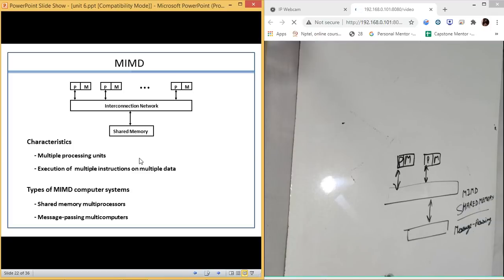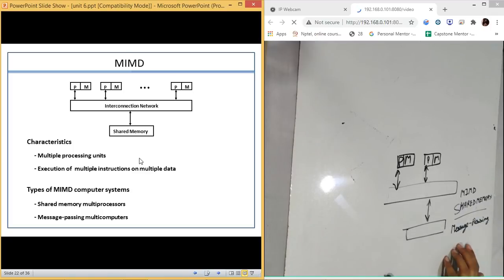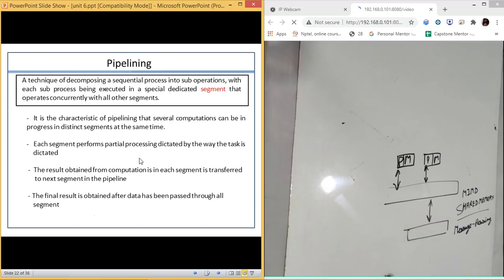So that is what we have in message passing multiprocessors. So most of the systems which we are talking about right now, in which we are having multiple cores and multiple processors, they work on MIMD architecture, multiple instructions and multiple data.